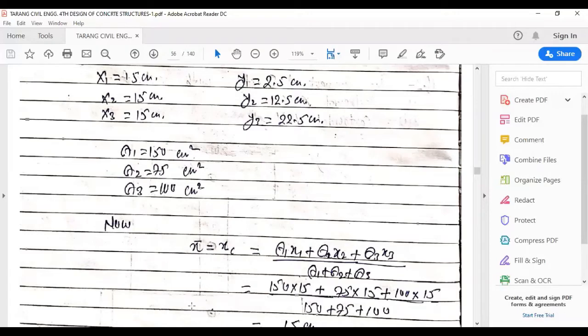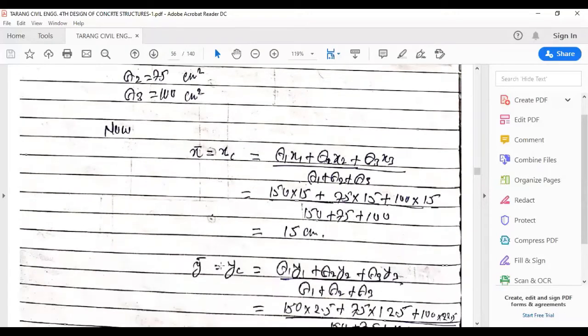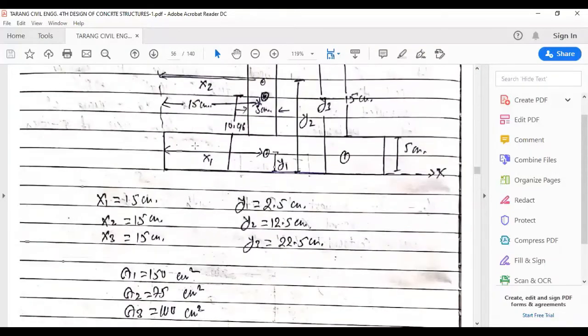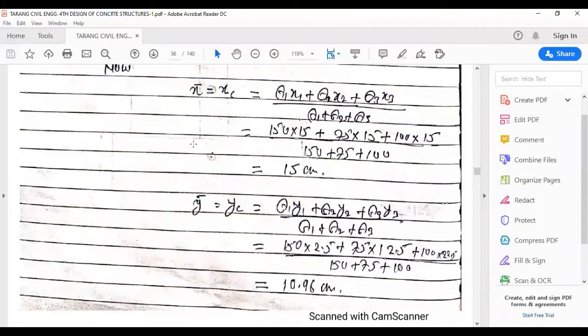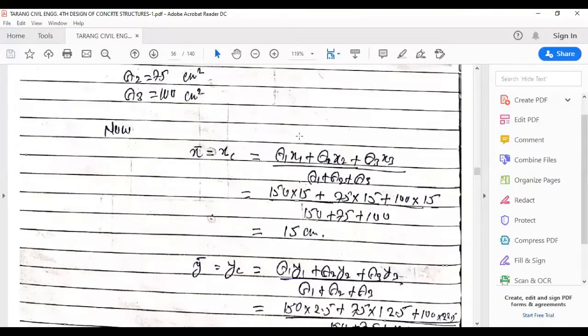Now, next what we will do is find the value of x bar. This is the average of x, the weighted value of x with respect to the area of each box, and it is given by the formula (a1 x1 + a2 x2 + a3 x3) divided by (a1 + a2 + a3). We have already found the values of a1, a2, and a3, and also x1, x2, and x3. We'll simply substitute the values here.